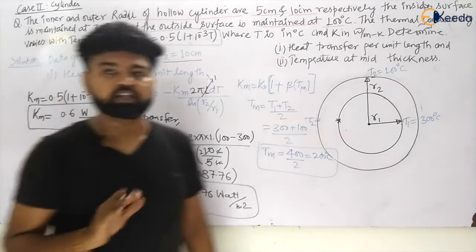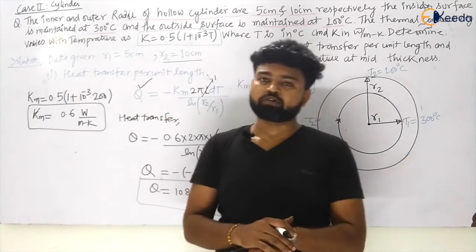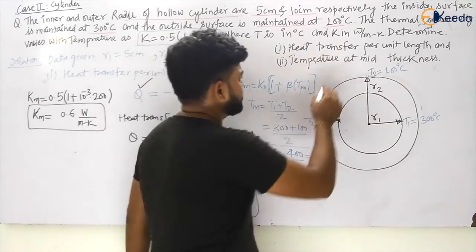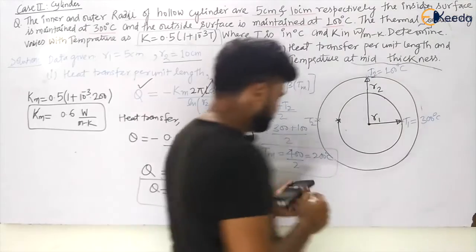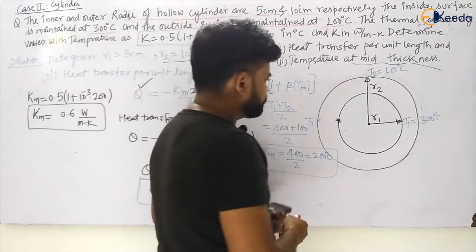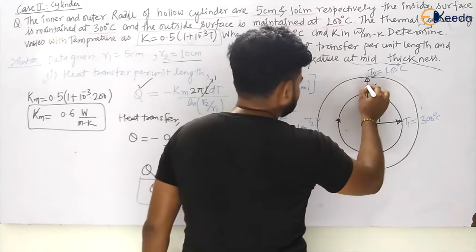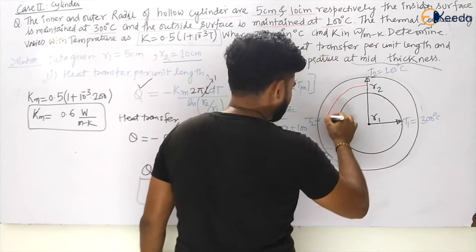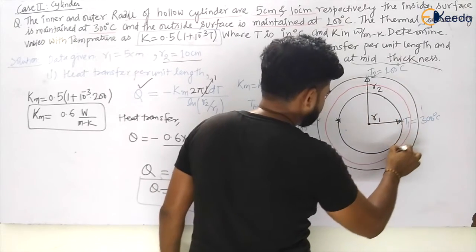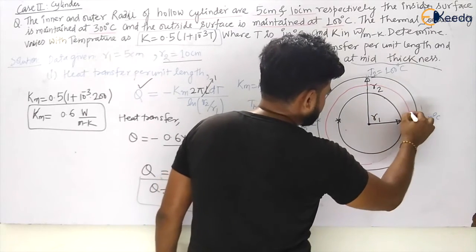My dear students, can we calculate the mid thickness temperature? Yes. So temperature at the mid thickness. What will be the mid thickness of this particular hollow cylinder? The mid thickness will be something like this.